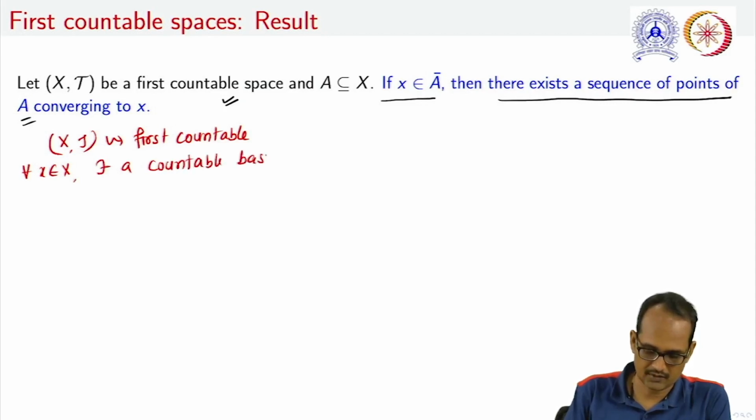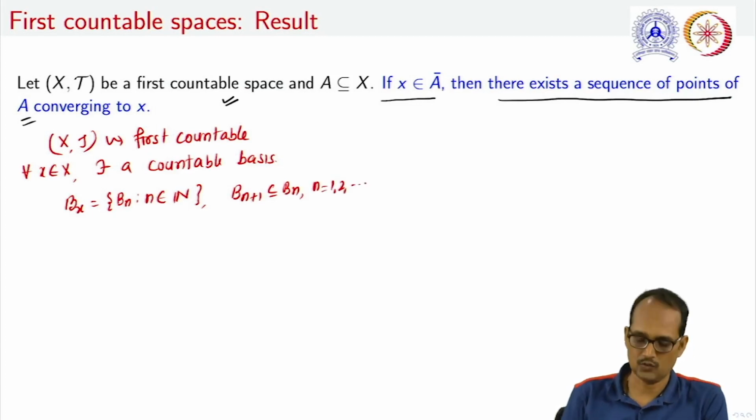Say the basis is this Bx, which is a collection of Bn, where n belongs to the set of natural numbers, such that Bn+1 is a subset of Bn, n = 1, 2 and so on.